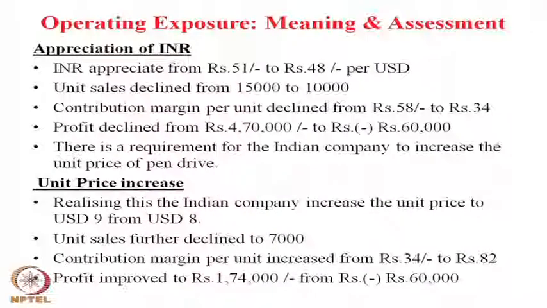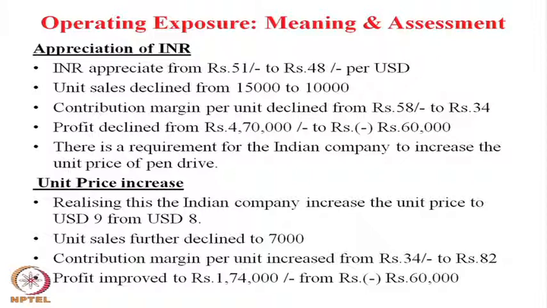Next, INR appreciated from 51 to 48 rupees, unit sales declined from 15,000 to 10,000, and this led to a decline in contribution margin from 58 rupees to 34 rupees. Then profit also declined from 4,70,000 to minus 60,000, that is a loss for the company.